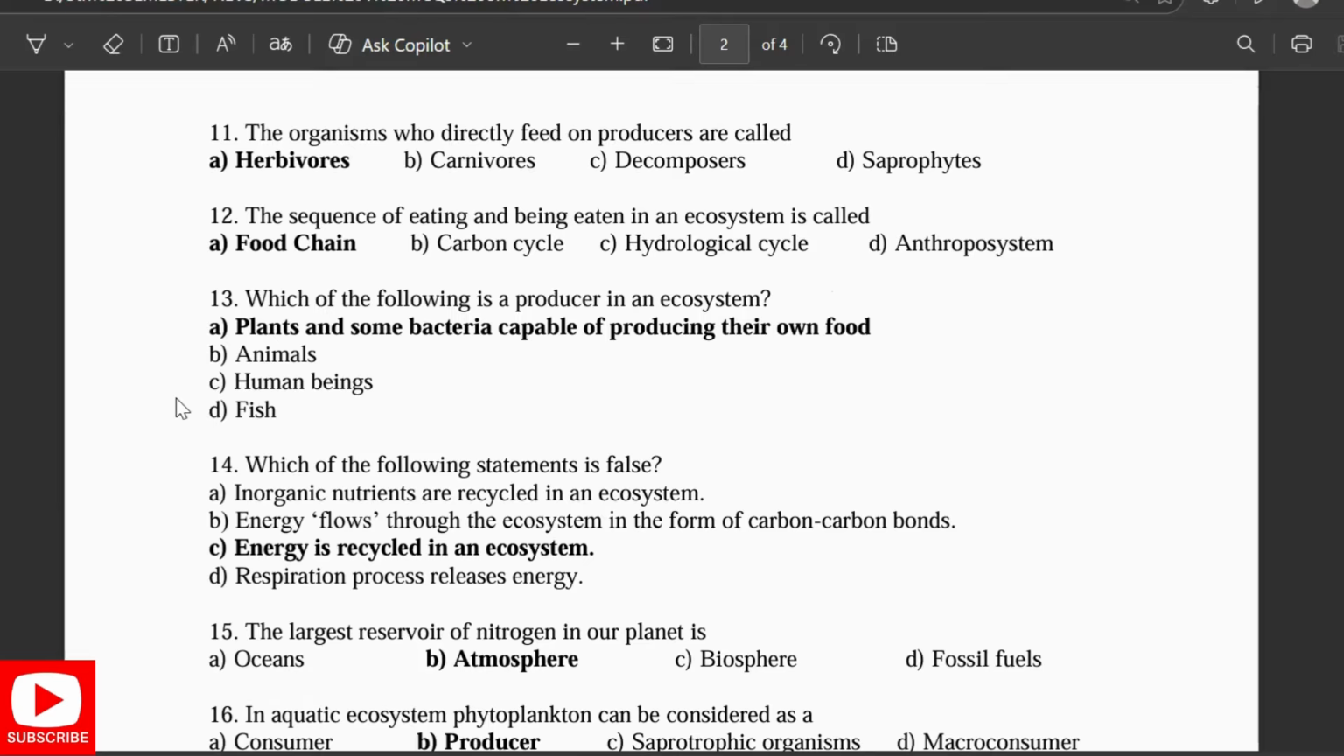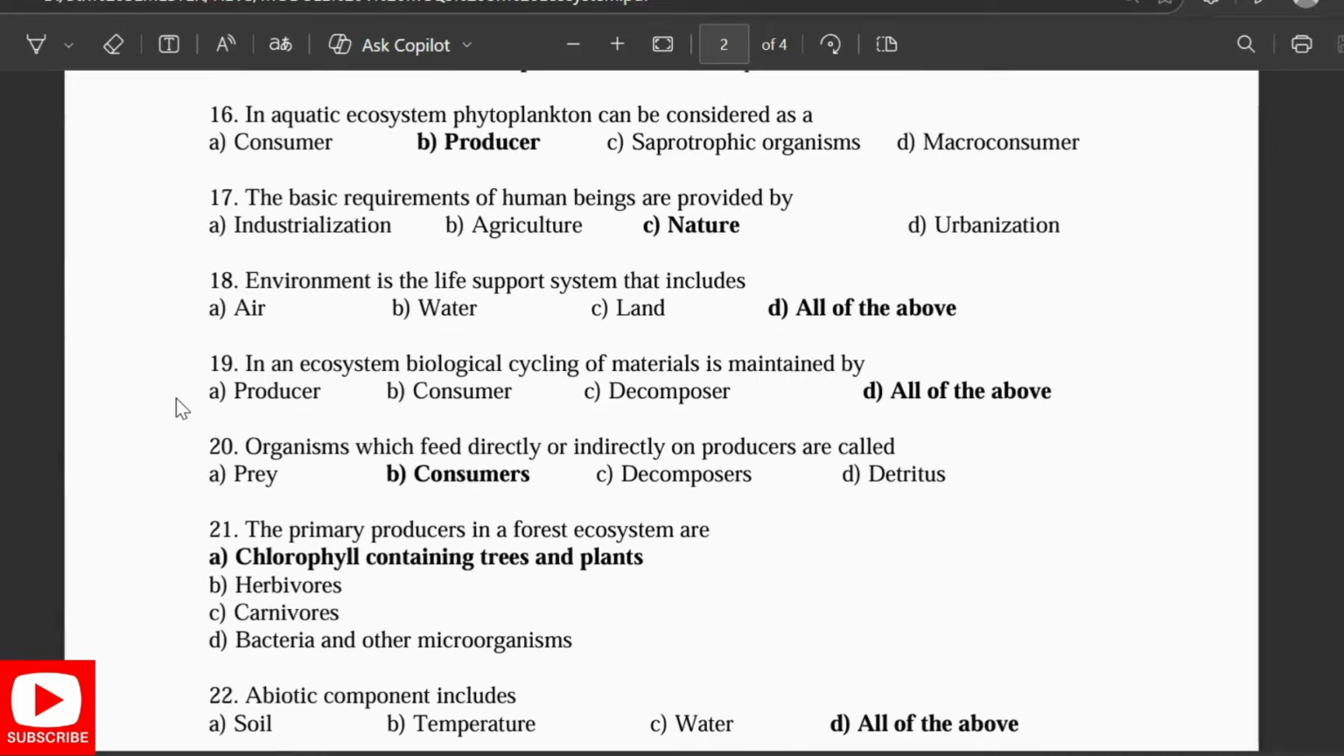Which of the following statements is false? Energy is recycled in an ecosystem. The largest reservoir of nitrogen in our planet is atmosphere. In aquatic ecosystem, phytoplankton can be considered as producer. The basic requirements of human beings are provided by nature. The environment is life support system that includes air, water, land. In an ecosystem, biological cycle of materials is maintained by producers, consumers, decomposers. Organisms which feed directly or indirectly on the producers are called consumers. The primary producers in an ecosystem are the chlorophyll containing trees and plants.